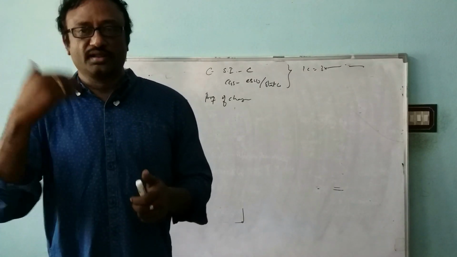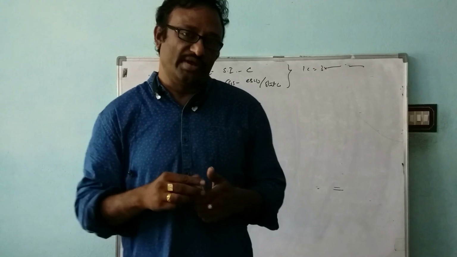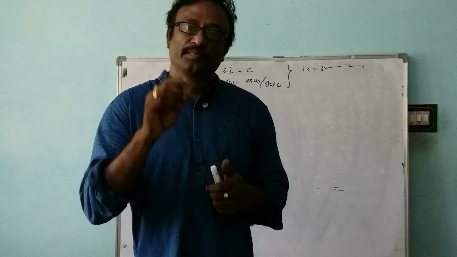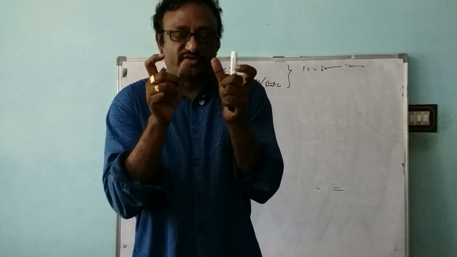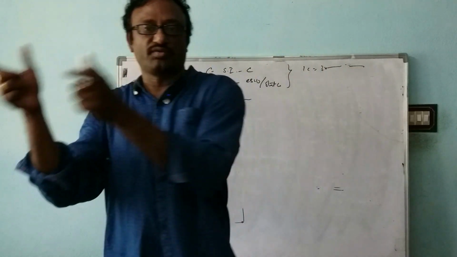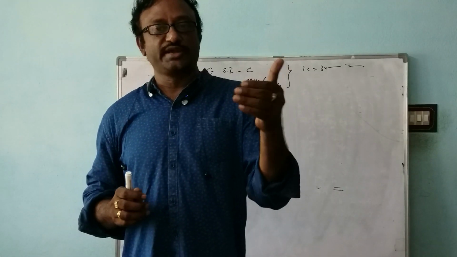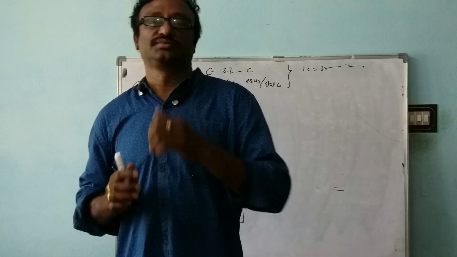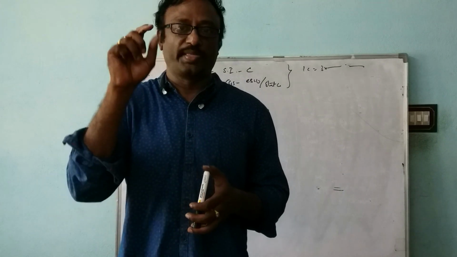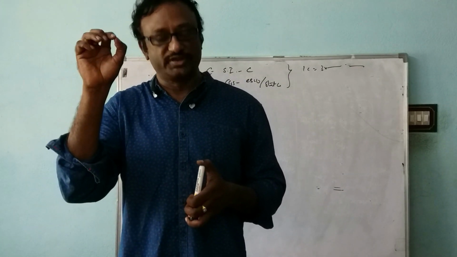And you should remember this is also regarding the K value. The K value we can take for two things. One is when the charged particles are in free space, the other one is the medium. When they are in free space, it is taken as K is equal to 1 by 4 pi epsilon naught. What is this epsilon naught? It is the permittivity of free space.